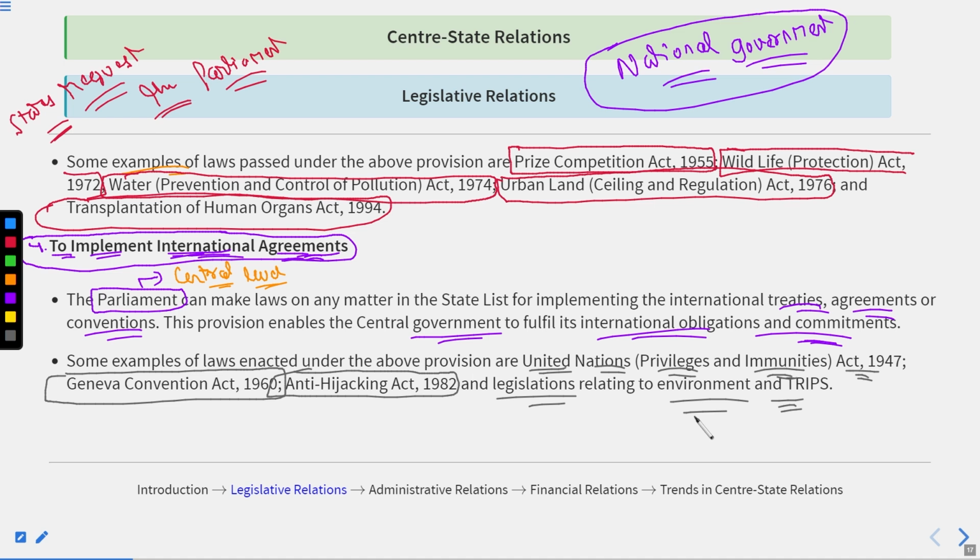These are the things on which the central government can directly take up the charges. The parliament can directly take them up, and there is no formal invitation given to the state legislature. Why? Because it is a matter of fulfilling international obligations and commitments which are in the national interest. So remember this.